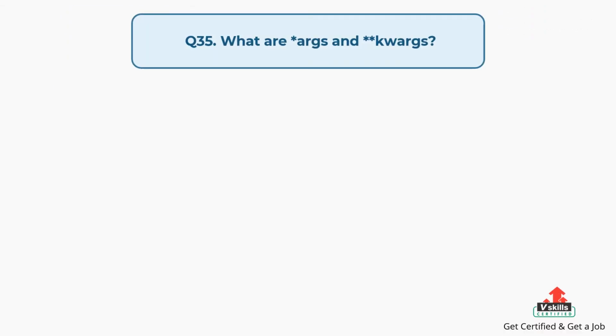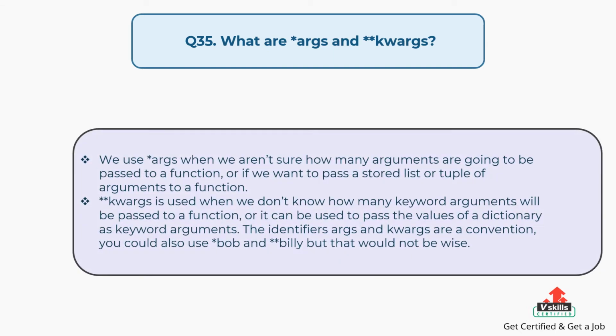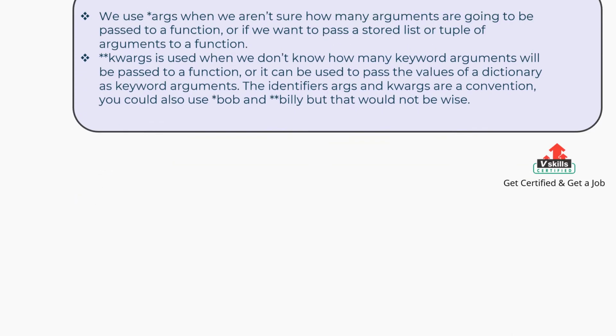Question number 35, what are args and kwargs? The answer is, we use args when we aren't sure how many arguments are going to be passed to a function, or if we want to pass a stored list or tuple of arguments to a function. Kwargs is used when we don't know how many keyword arguments will be passed to a function, or it can be used to pass the values of a dictionary as keyword arguments. The identifiers args and kwargs are a convention. You could also use Bob and Billy, but that would not be wise.